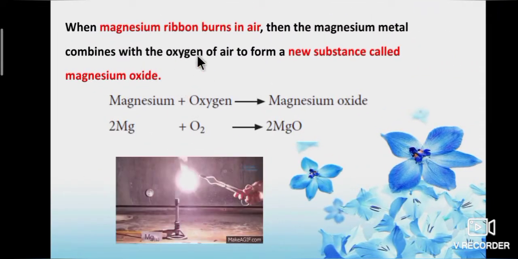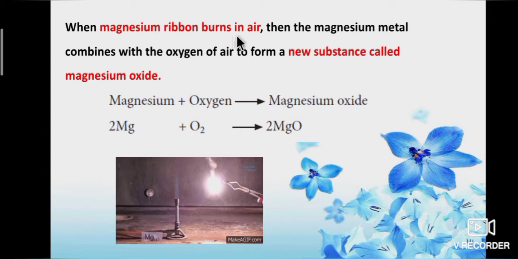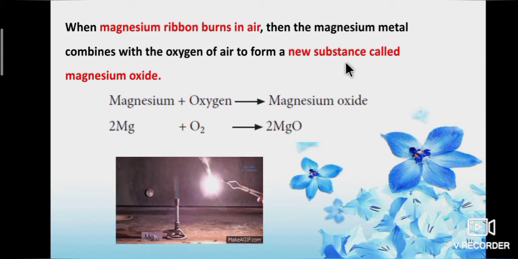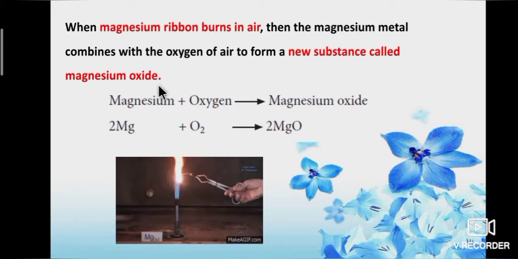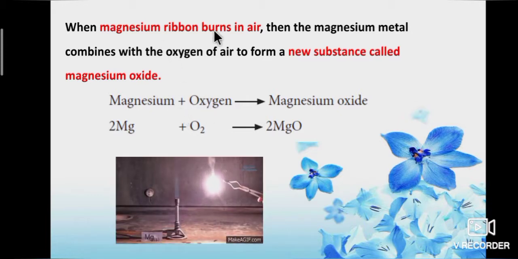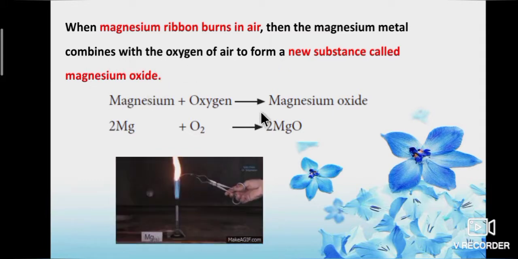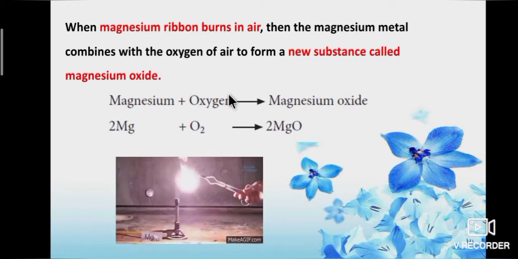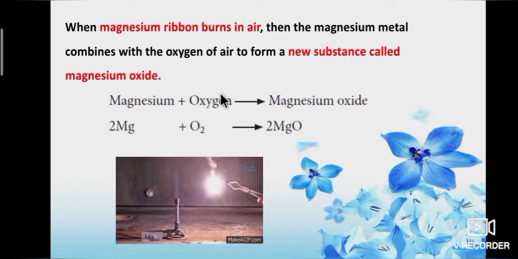Let's see one more example. When a magnesium ribbon burns in air, the magnesium metal combines with the oxygen of air to form a new substance called magnesium oxide. Here magnesium oxide is a white ash substance. It is an irreversible change. So it is a chemical change.